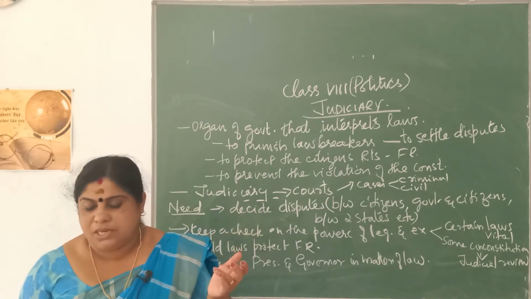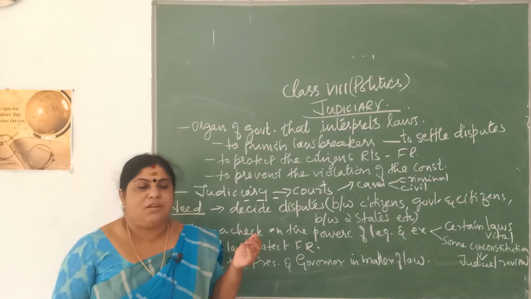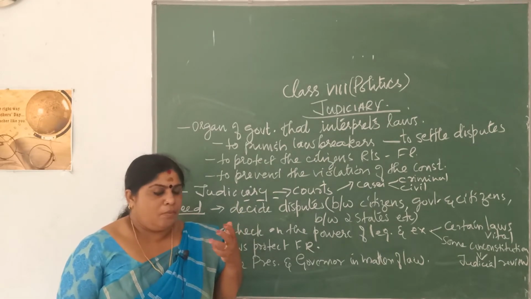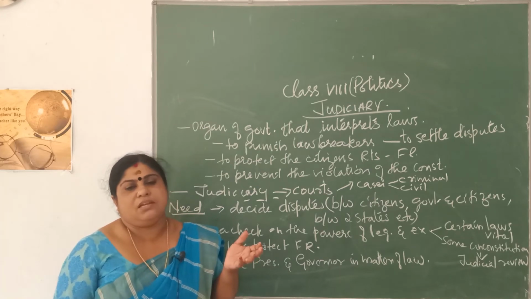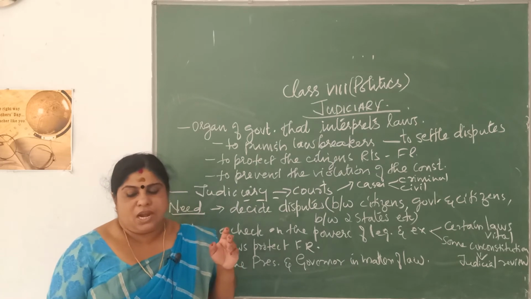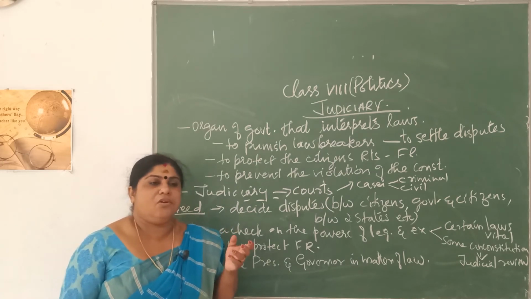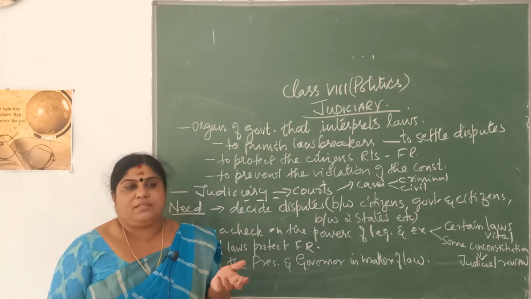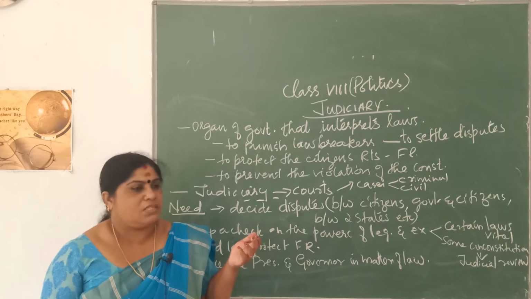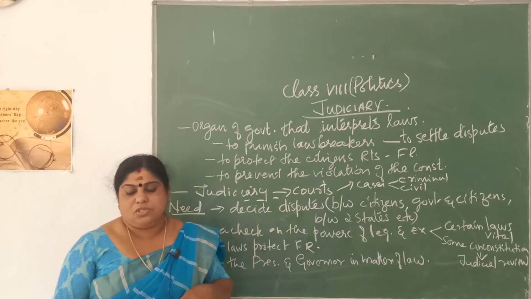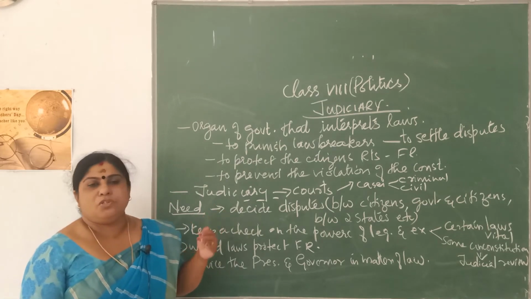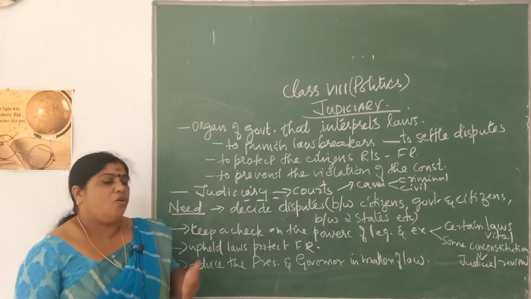Appellate jurisdiction means the court hears cases in appeal against the decision put forward by the lower courts. Lower courts may first take over the case, then it will be moved to the higher level courts. That is called appellate jurisdiction. Then advisory jurisdiction means each and every court has the function to advise. Even the court has the right to advise the president, governors, etc. That is called advisory jurisdiction. Then supervisory jurisdiction means certain courts have the responsibility and function to supervise the lower level courts.